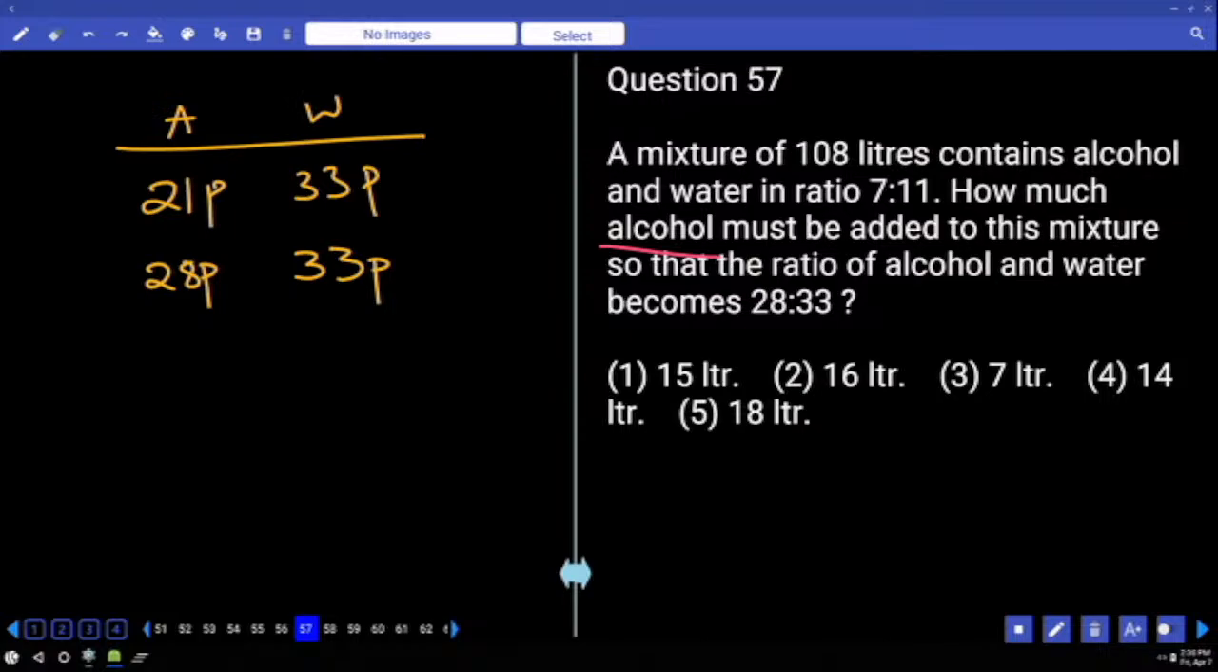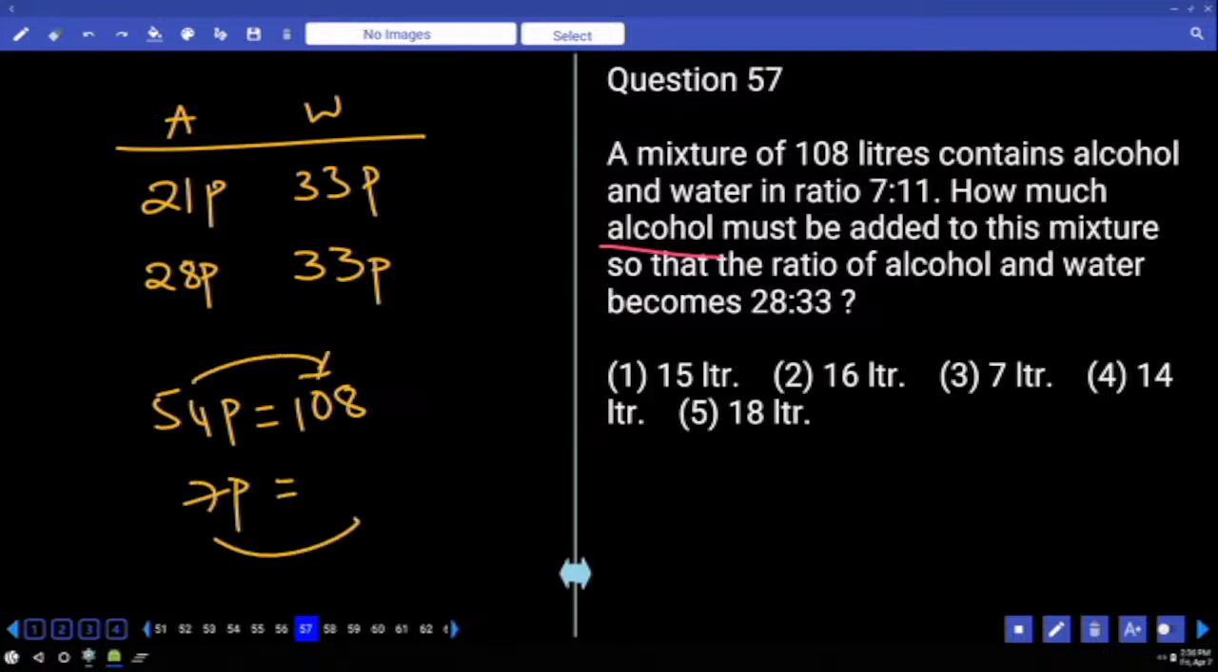Now, the initial quantity is 108 liters only. Is that treated as 7:11 or 21:33? They have given it as 7:11, but we converted it to 21 and 33. So the total number of parts is equal to 54 parts only. Understood? Now 54 parts is equal to 108 liters. Alcohol added was 7 parts. 54 doubled, 7 doubled, 14 is the final.